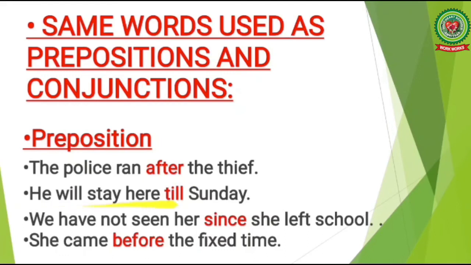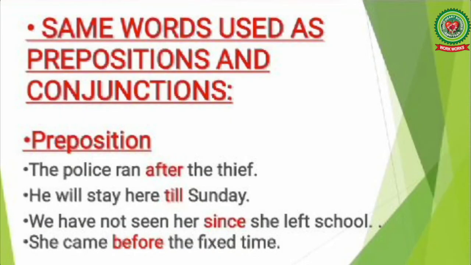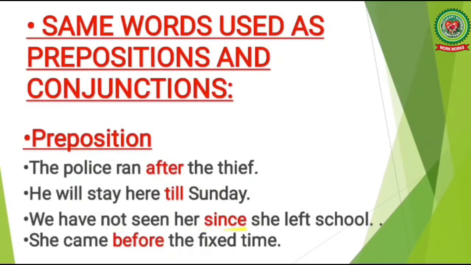He will stay here till Sunday. We have not seen her since she left school. She came before the fixed time. Here in these sentences, till, since and before are the prepositions that are placed before a noun or a pronoun to show their relations to the other words in the sentences.